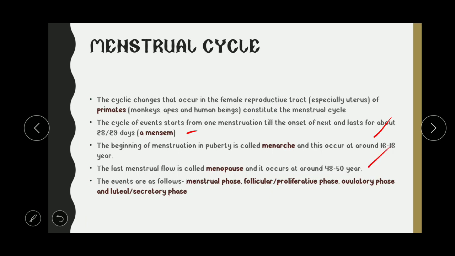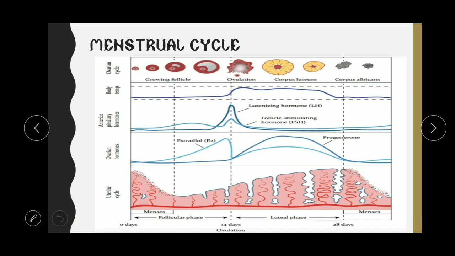All the events occur in the menstrual phase, the follicular or proliferative phase, the ovulatory phase, and the last phase is the luteal or secretory phase. First of all, let us see the diagram here. You can see the follicular phase, the luteal phase, and the menses. You can see estradiol, progesterone, and estrogen. You can see the uterine lining increasing and decreasing. Estradiol is a type of estrogen. You can see the progesterone also, and the FSH and LH.